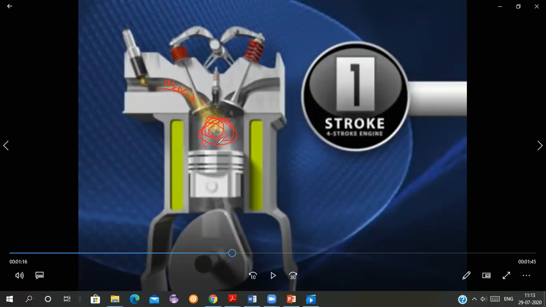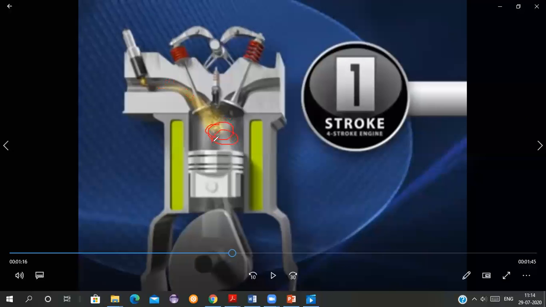All of you know, if the pressure is more here and I keep this valve open, will this air fuel mixture be able to come inside? No. Instead, if the pressure is more, the exhaust gases will move from here in the backward direction. So for the air fuel mixture to keep coming inside, I want the pressure inside this combustion chamber to be less so that anything can come inside. We require a pressure difference.